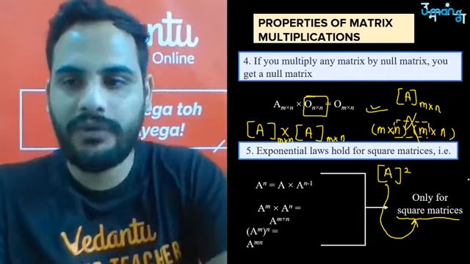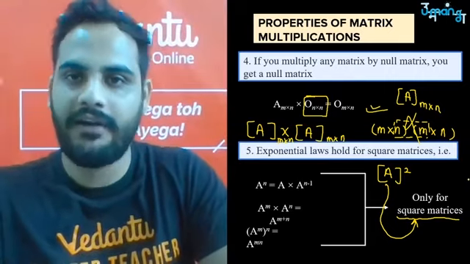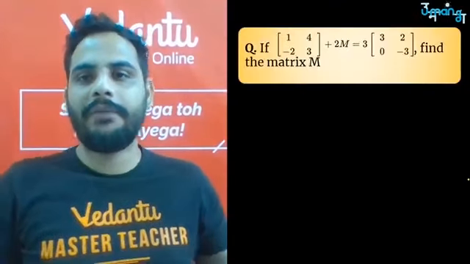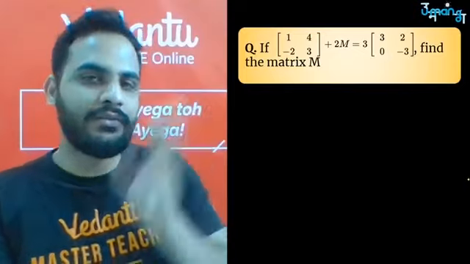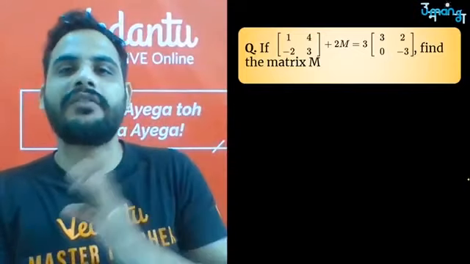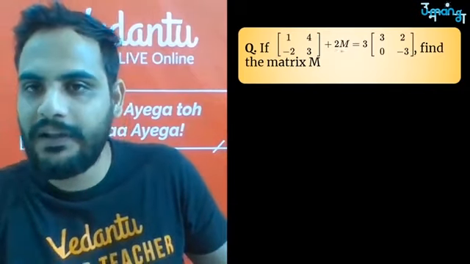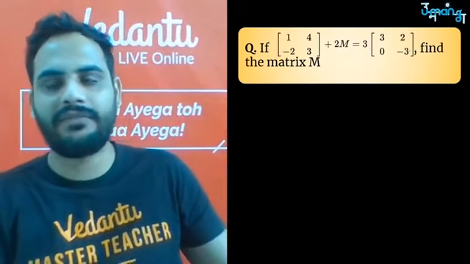It will only follow if it is a square matrix. As simple as that. Okay, let's solve a question. Now look, this is an equation type of question. Don't overthink it. The same laws of equation which you are using, the transposition, the same thing will be done here. This matrix plus 2M is equal to 3 times this matrix.